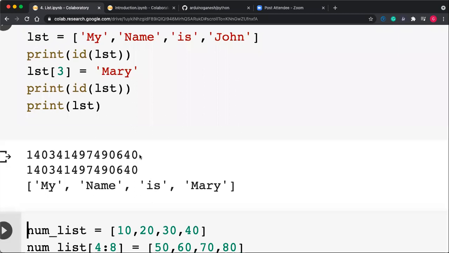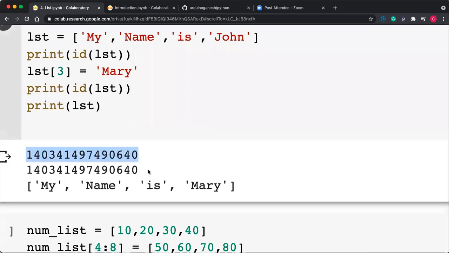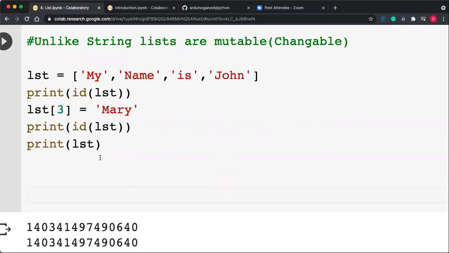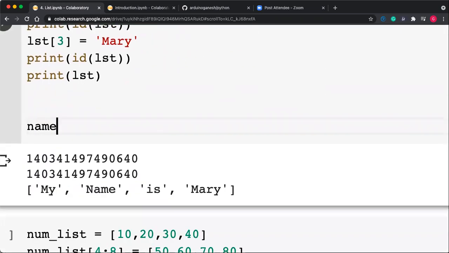You can see here, before modifying, the address is this, and after modifying also the address is the same. So it means that I have verified here the list is mutable.